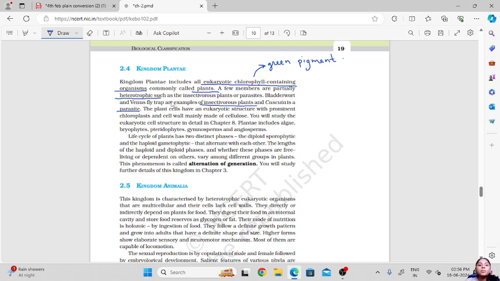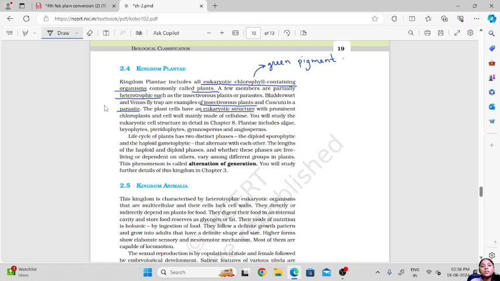Then the plant cell has a eukaryotic structure with prominent chloroplasts. So the plant cell is eukaryotic. Okay, means we have prokaryotic cells and eukaryotic cells. So eukaryotic cells are those in which there is a proper nucleus, and many other cell organelles are also present. All this about eukaryotic and prokaryotic cells we will learn in the further lessons. So they have chloroplast and a cell wall mainly made up of cellulose. So the cell wall of these organisms is made up of cellulose.